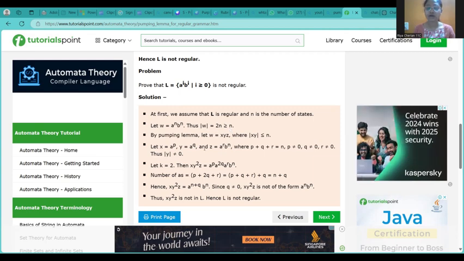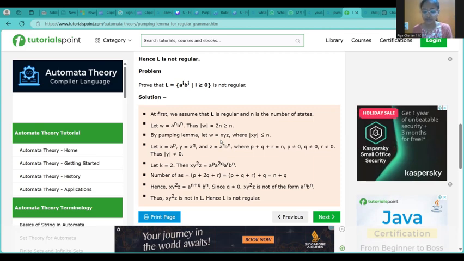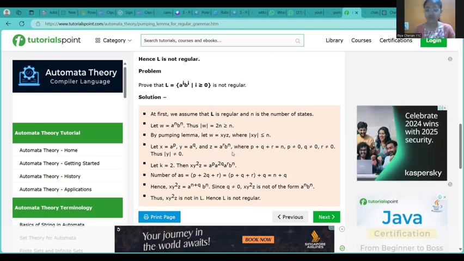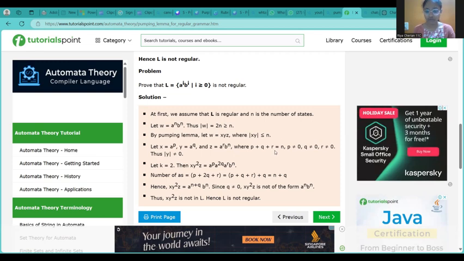By pumping lemma, let us divide W into x, y, and z, where the mod of xy should be less than or equal to n. Let x be equal to a to the power of p, y is equal to a to the power of q, and z equal to a to the power of r, b to the power of n, where the summation of p plus q plus r will be equal to n, where p is not equal to 0, q is not equal to 0, and r is not equal to 0.